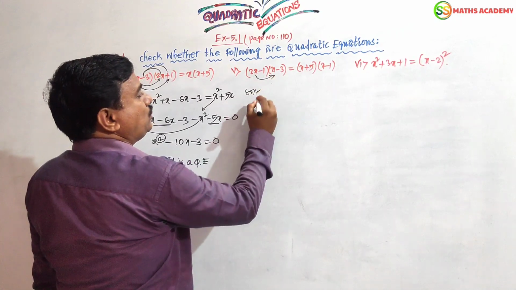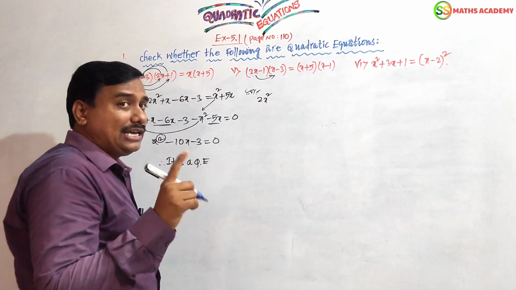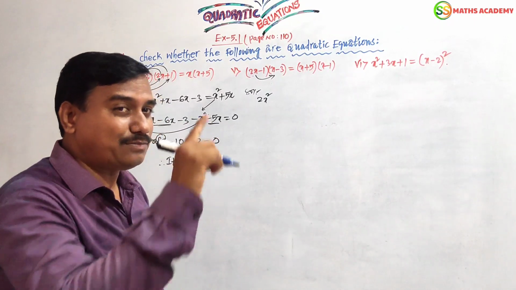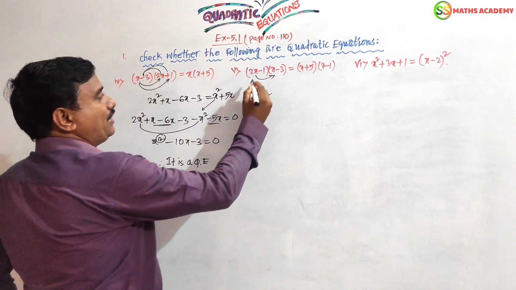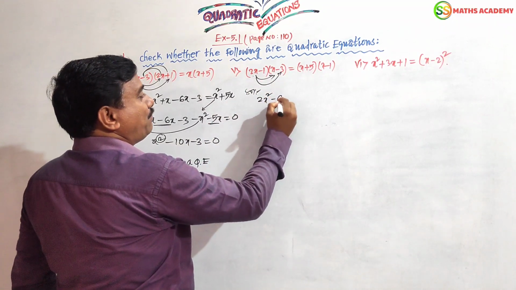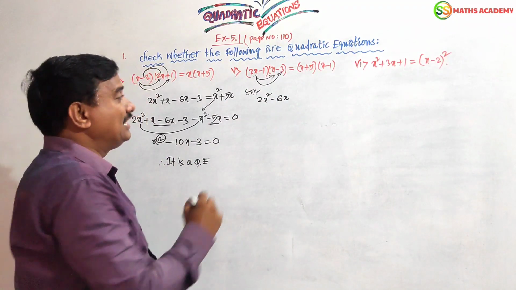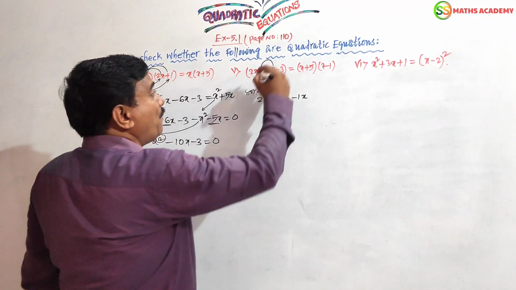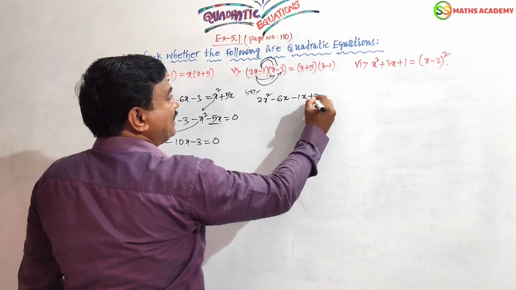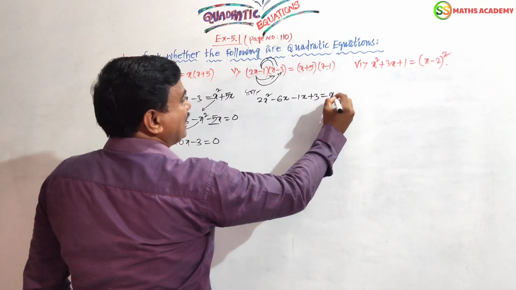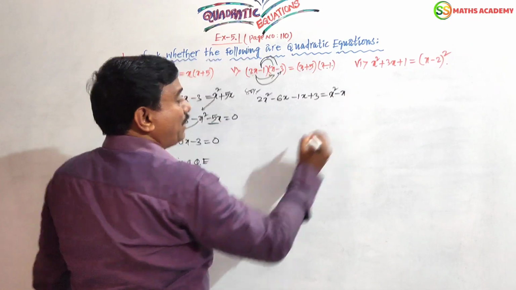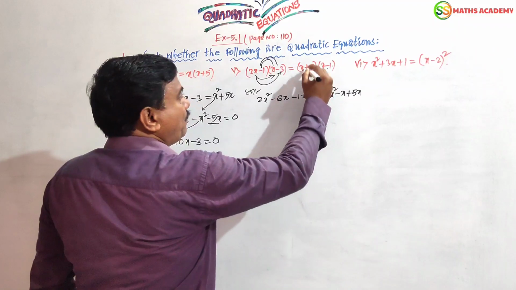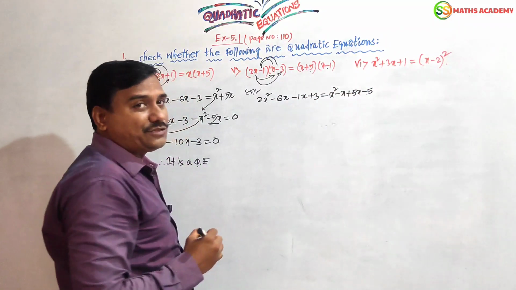2x into x, 2x square. a power of m into a power of n is nothing but a power of m plus n. Like that, for x into x the powers should be added. x square, very good. 2x into minus 3 is minus 6x. Clear? Yes, your guess is correct. Minus 1 into x is minus 1x. Minus 1 into minus 3 is plus 3. Then x into x is x square, x into minus 1 is minus 1x, plus 5 into x is plus 5x, plus 5 into minus 1 is minus 5.